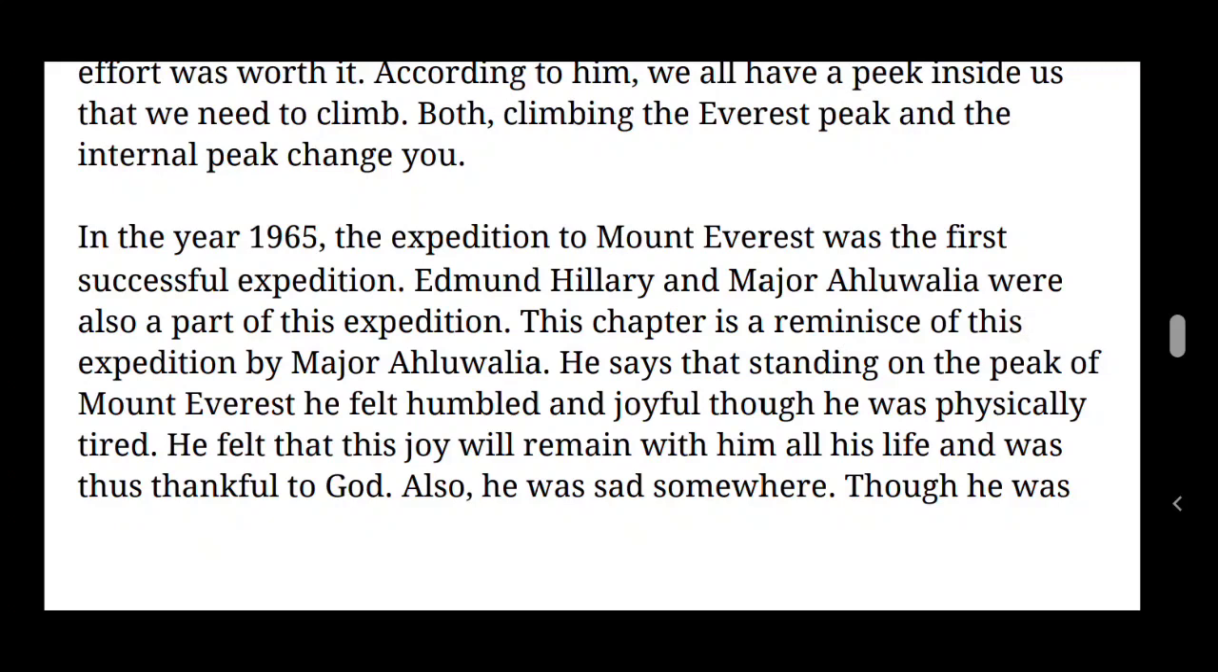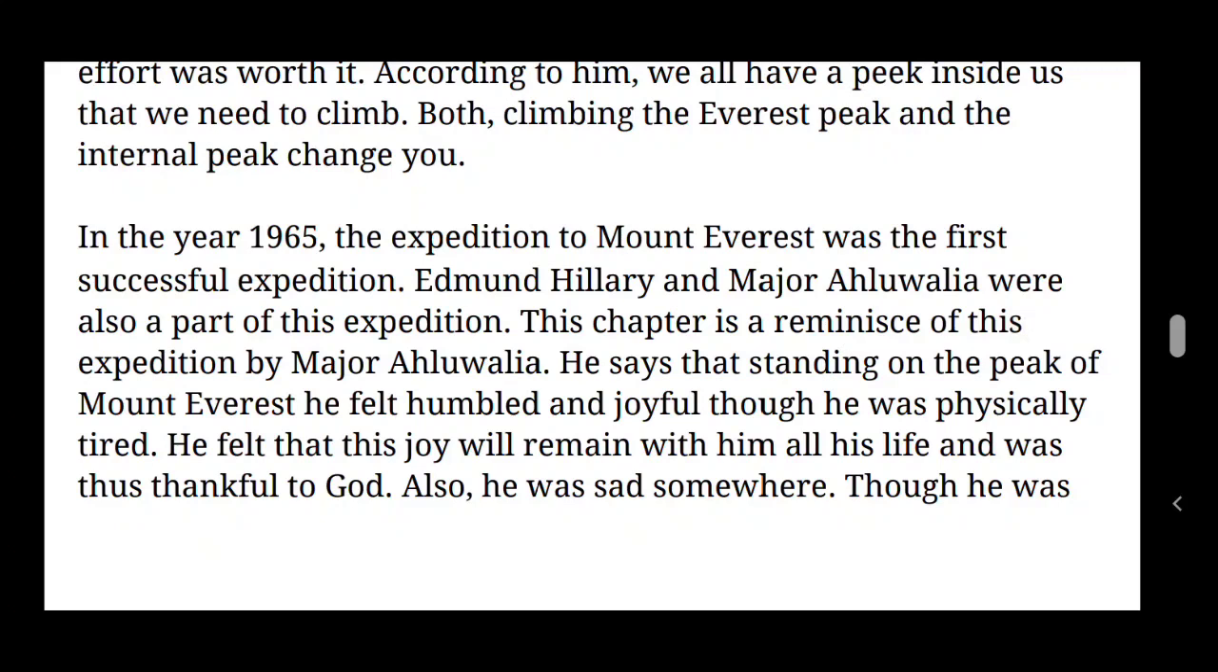So that expedition, mountaineering, is the expedition, climbing the mountain. So in that team, Edmund Hillary and Major Ahluwalia were also there in that expedition. This chapter is a reminiscence of this expedition by Major Ahluwalia. So here in this chapter, reminiscence means just recalling that experience by Major Ahluwalia.